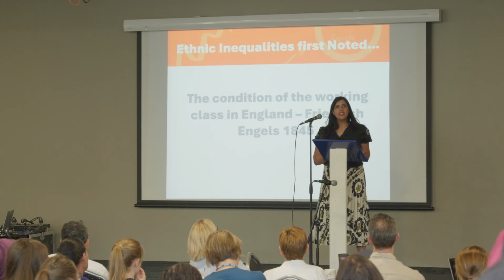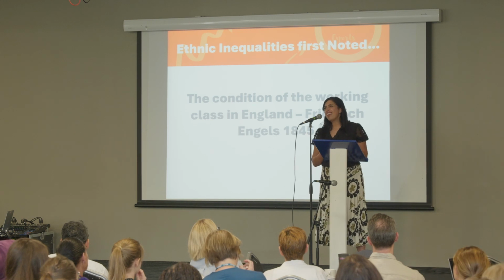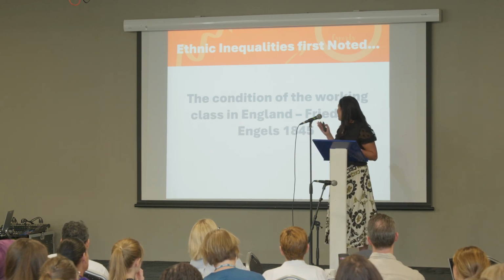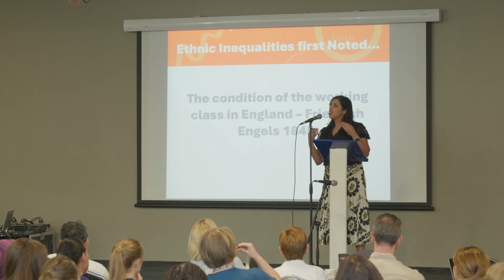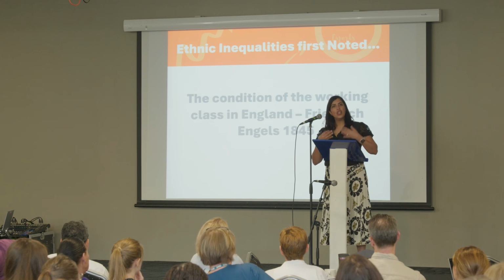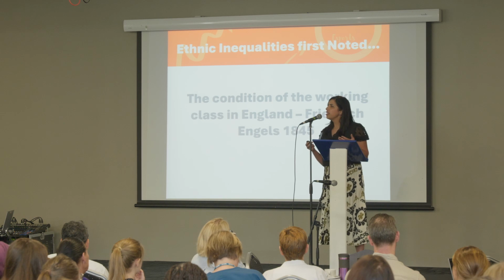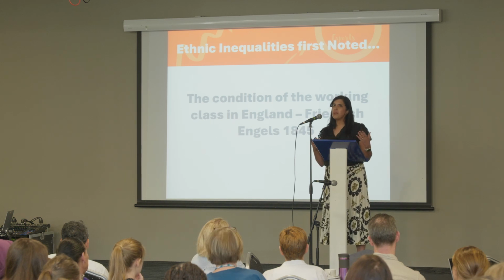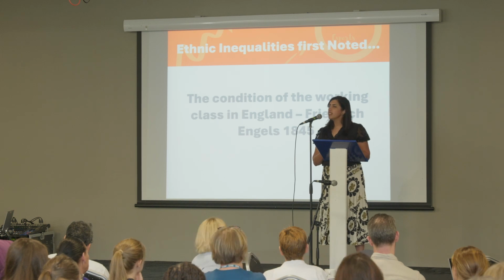So ethnic inequalities were first depicted by a German philosopher, Friedrich Engels, in 1845, and he actually noticed that Irish immigrants were dying quicker than the English white European populations. That's when it was first identified. What causes ethnic inequality? My passion's been health inequalities, particularly ethnic inequalities, for the last 20 years.